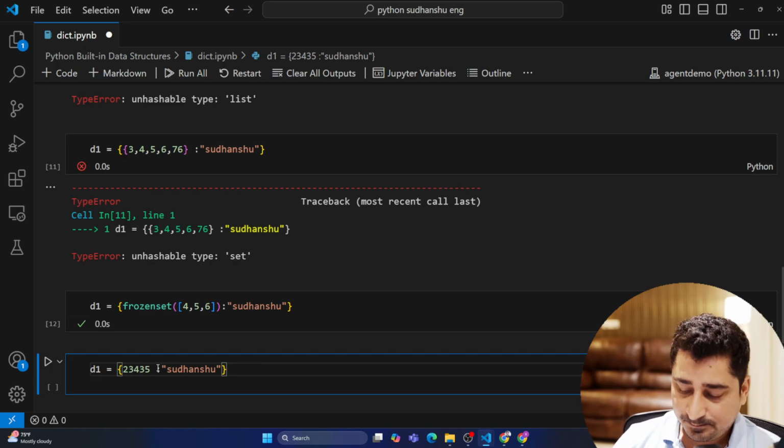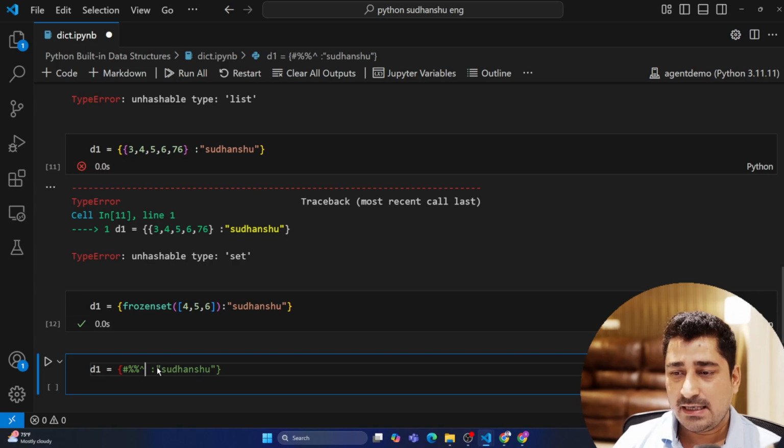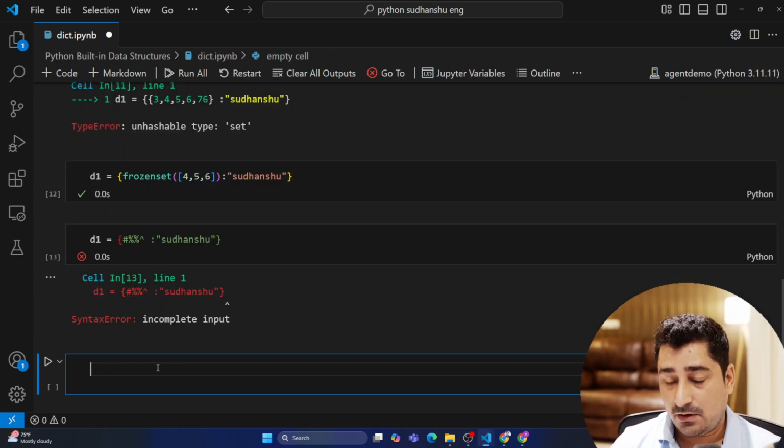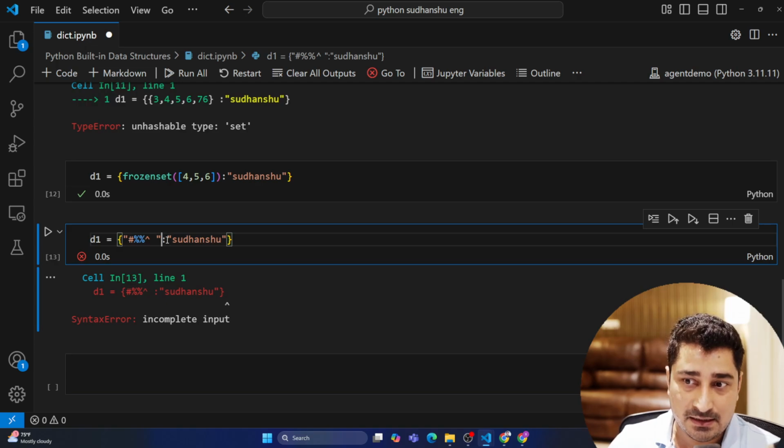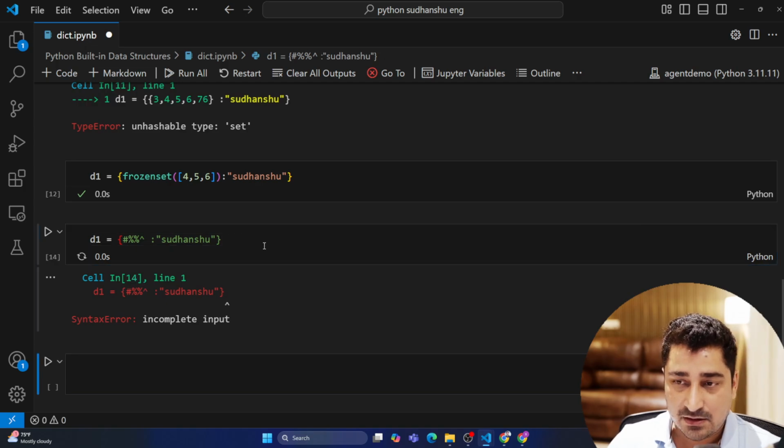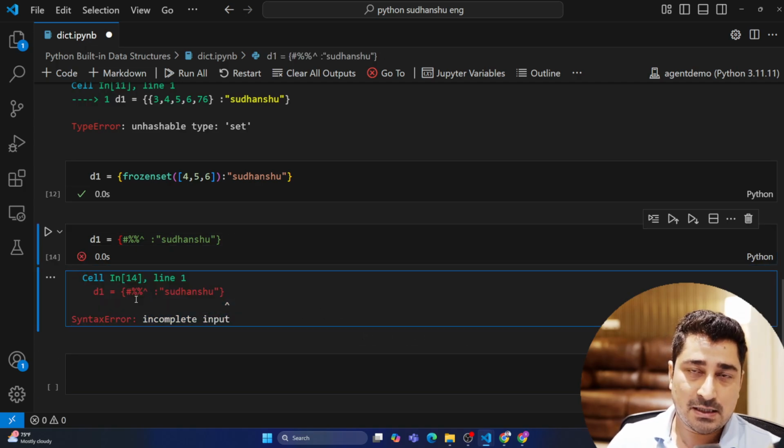Now again, here, I'm going to put up some special case character, not allowed. Now don't come and say that I'm going to enclose it within quotes and then I'm able to use it. No, this becomes a string in that case. And obviously string is allowed, but this situation is not allowed. So a special case character is not allowed. As you can see, you are going to get an error.